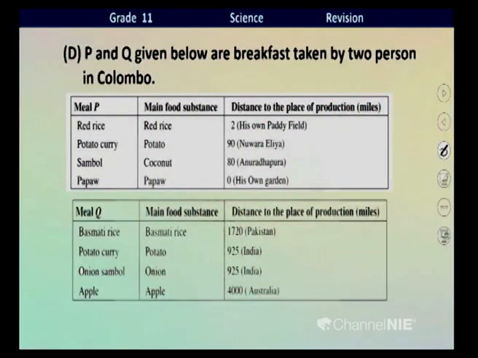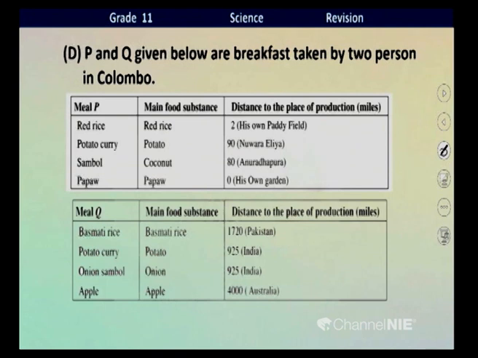2 miles, 90 miles as the potato is taken from Nuwara Eliya, Sri Lanka. Then coconut is taken from Anuradhapura, 80 miles. And the pepper is taken from the home garden, 0 miles, right. Then when we take the food items given in meal Q, basmati rice, we have to import basmati rice from Pakistan. Then what's the distance, children? It's long, right? It's 1720 miles.